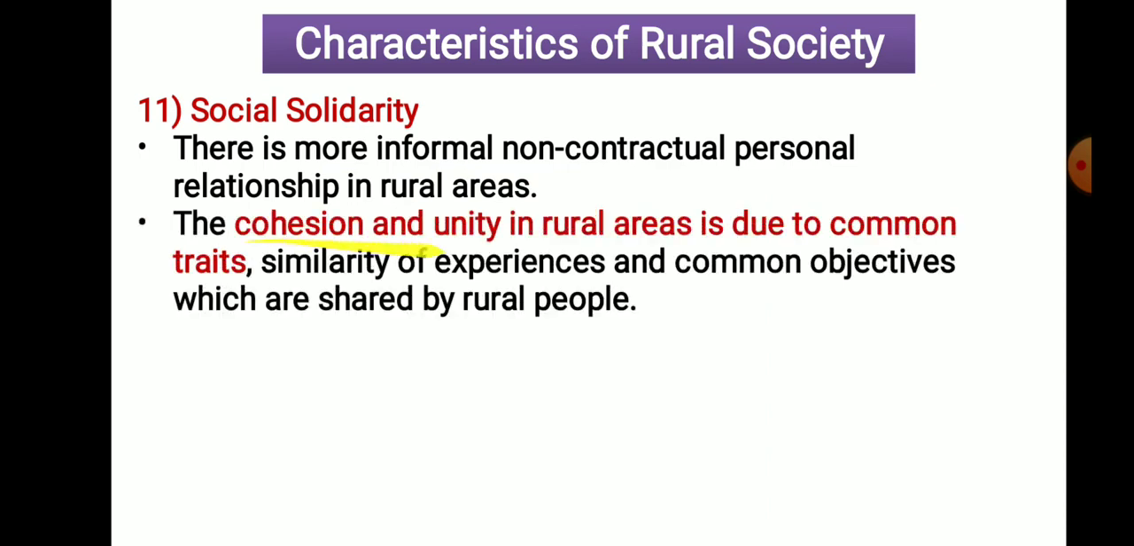So the cohesion, unity or solidarity present in a rural area is due to common traits and common characteristics, the similarity of experience, and common objectives shared among the people. Because of this commonness, common experience and common objectives, unity is present in a rural area. For example, in occupation, most of the people do agriculture. So they have similar experience and common objectives regarding the occupation.